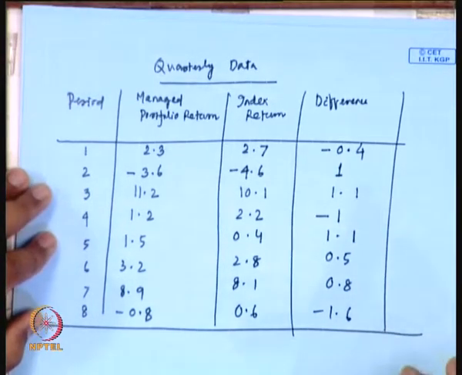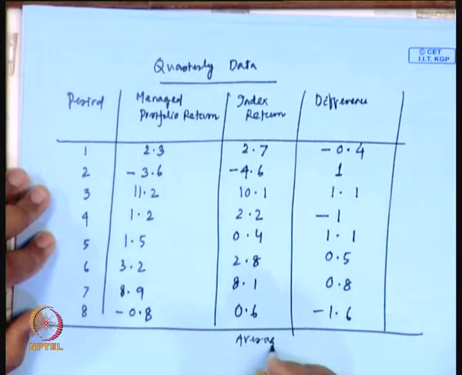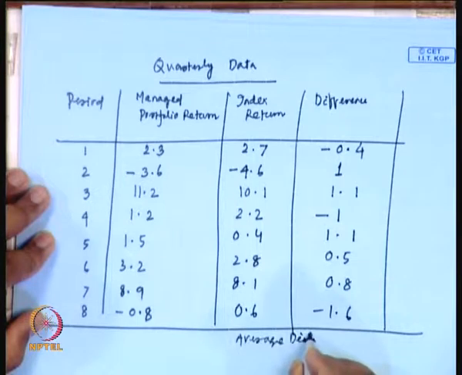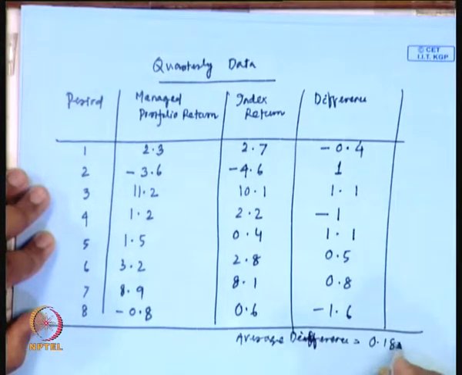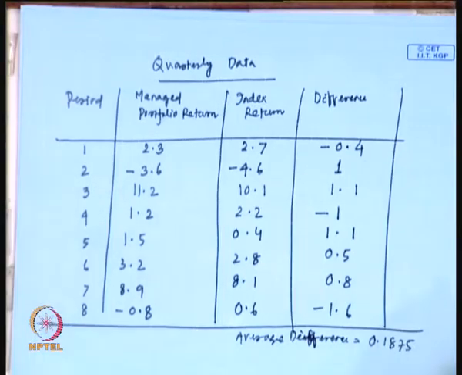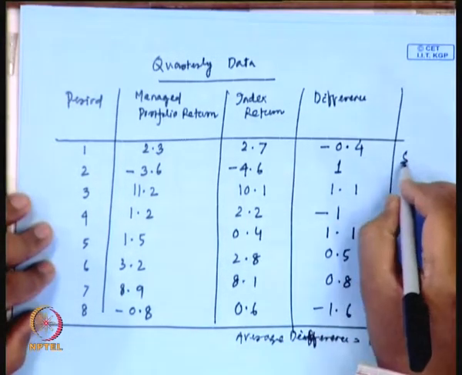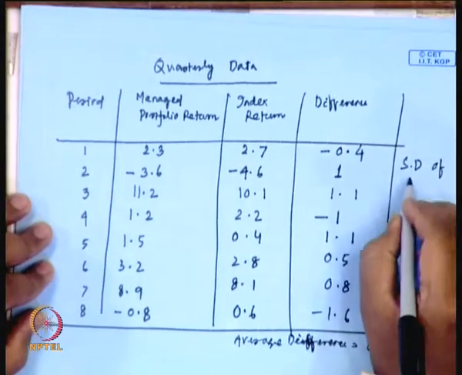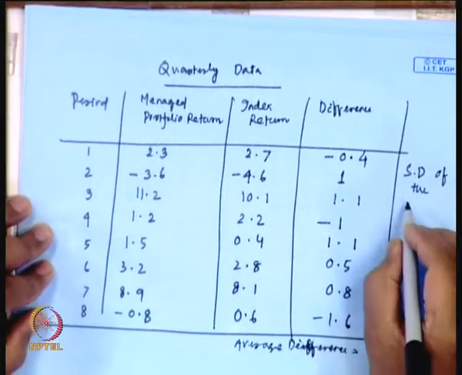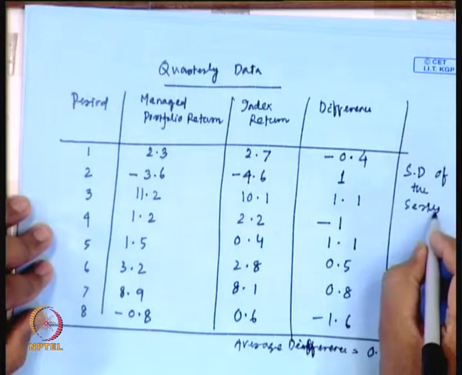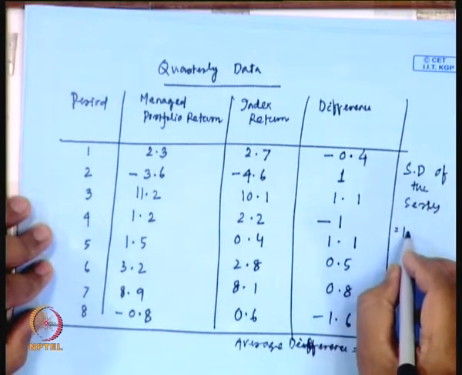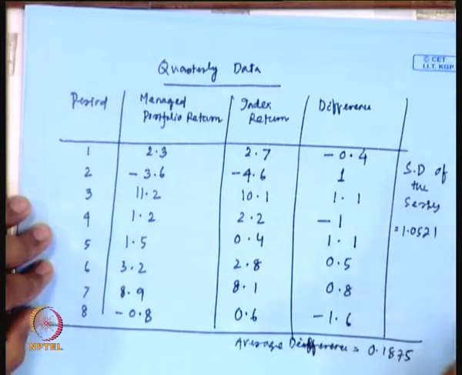And if you see that the average deviation, the average difference is 0.1875, and from here you can calculate the standard deviation of this series. The standard deviation of the series will be 1.0521.